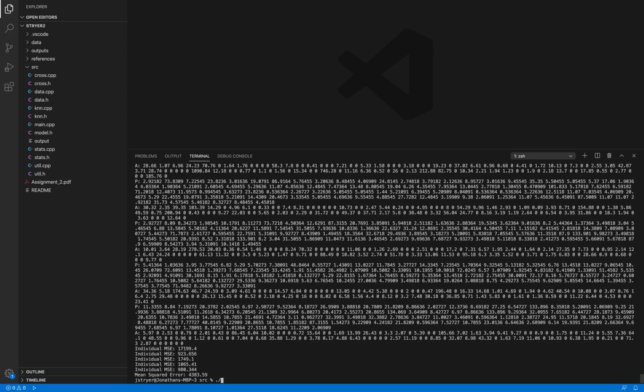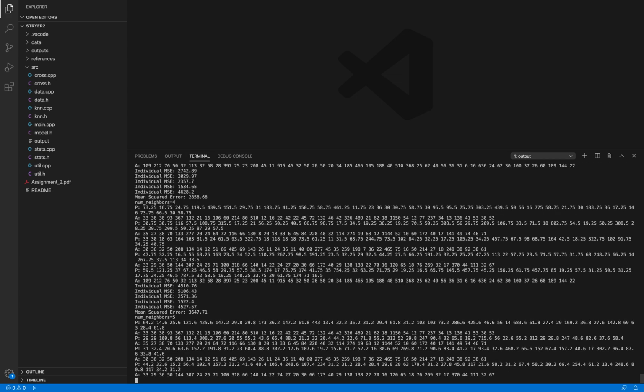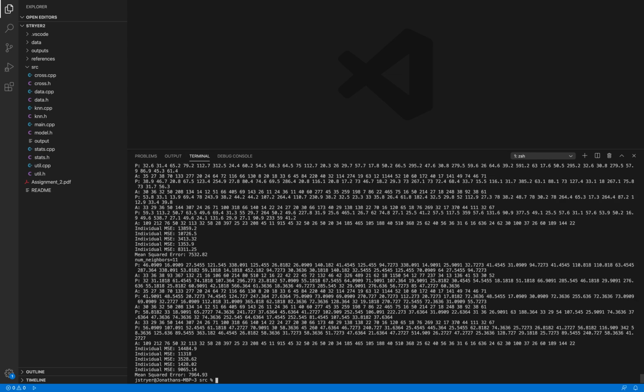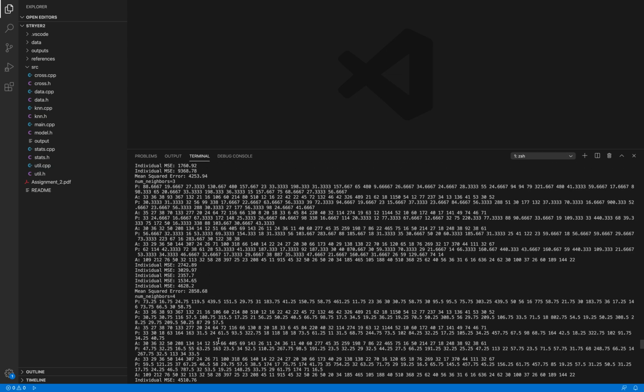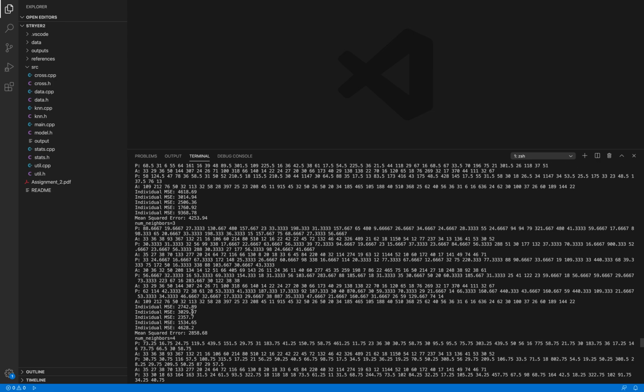So now let's take a look at the last one, the machine, no scaling, and we're looking at the same thing here, right? In this, it's not as bad in terms of the variation between the individual mean squared errors, but this mean squared error is pretty high. So I wonder if I scroll up a little bit, maybe to a lower number, just to see if I can find a more optimal k.